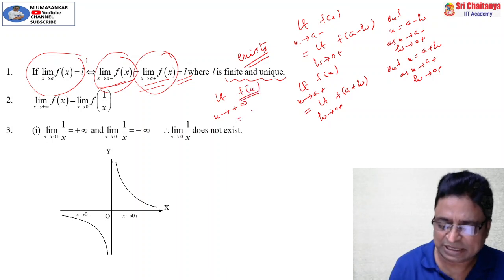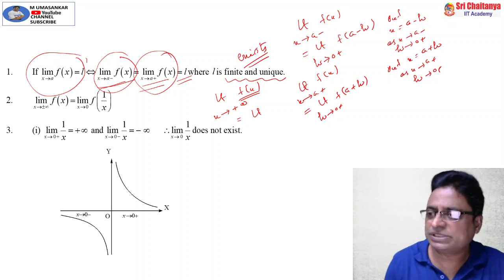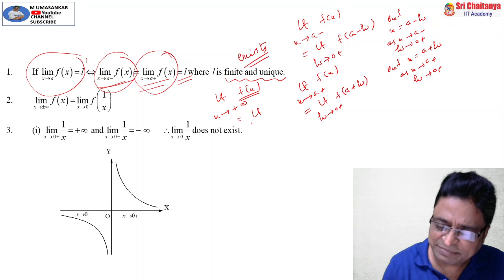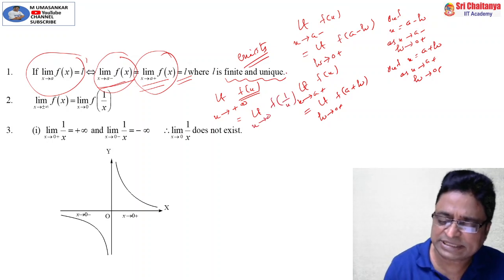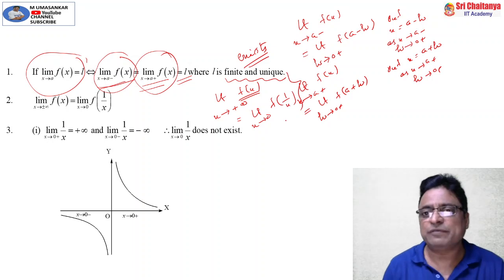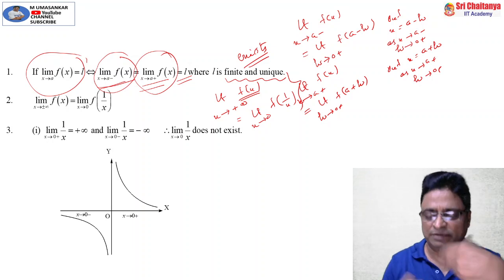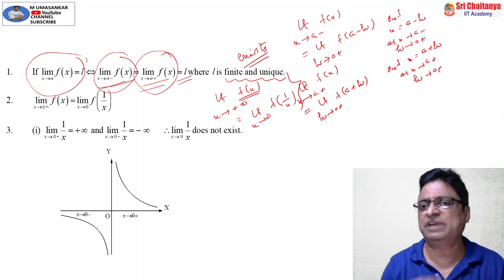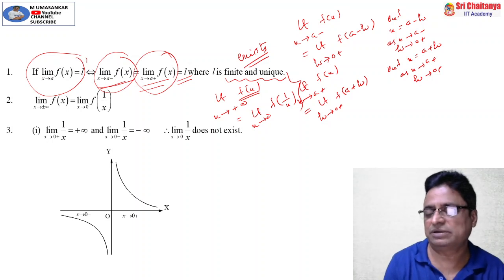As x tends to plus infinity, 1 by x tends to 0. So the same thing I can write as limit x tends to 0 f of 1 by x. Both are the same. So whenever a limit x tends to plus infinity problem is given to you, in the given function, you replace the variable x or y, whatever the variable in the function may be.